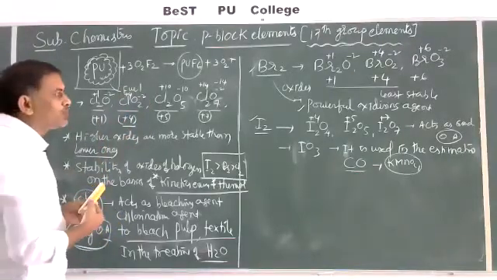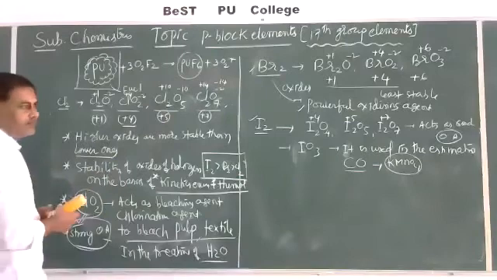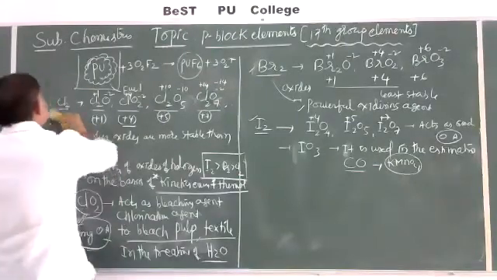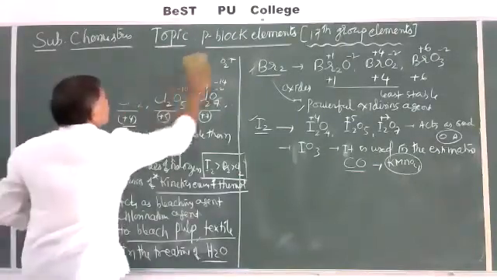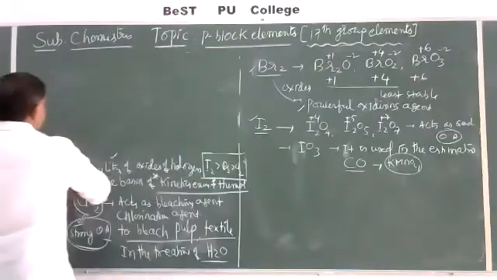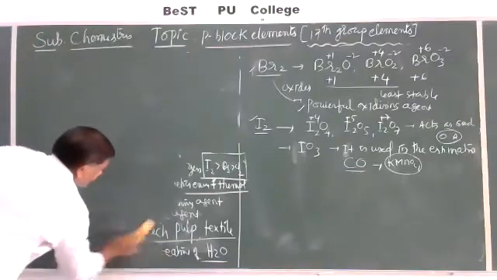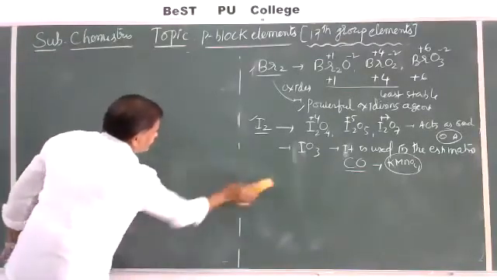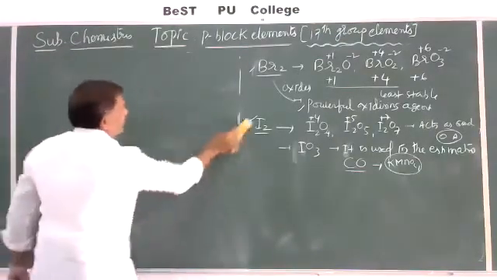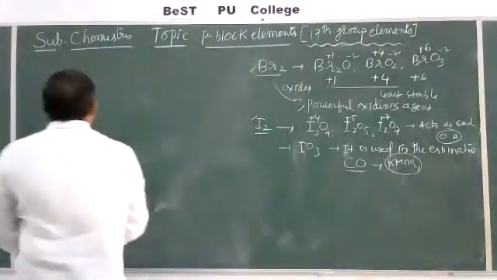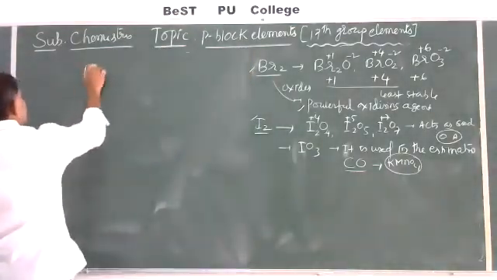So that was reactivity towards oxygen. Next one is reactivity towards metals.